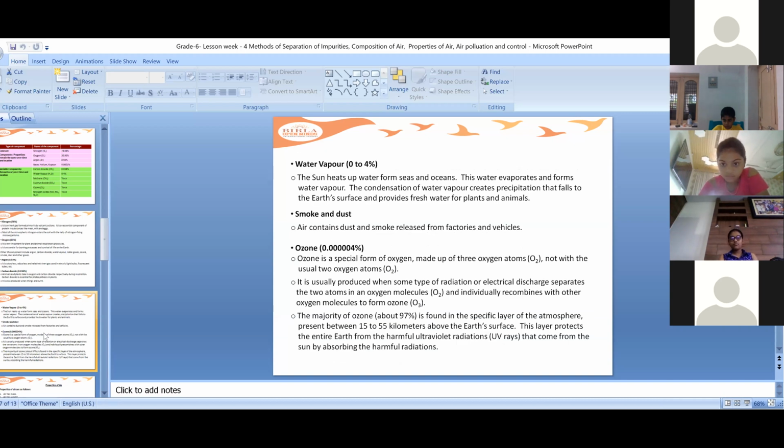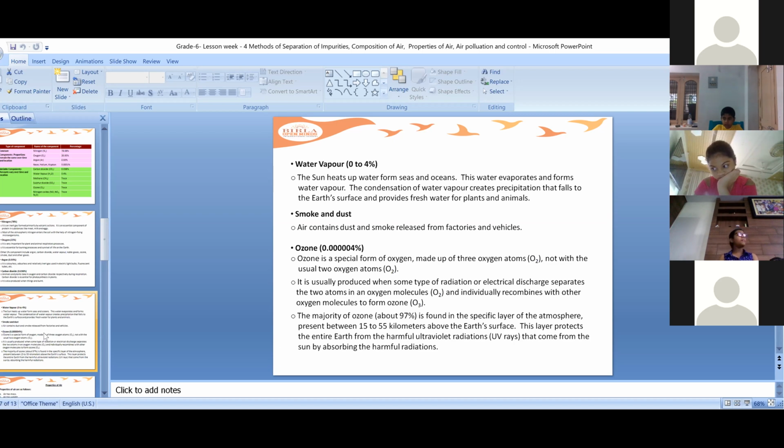So now coming to water vapor. Water vapor is 0 to 4%. The sun heats up water. From where do we get this water vapor? We all know that when there is very much heat, when the temperature is hot, then what happens? The water from seas and oceans evaporates and forms water vapor. Usually a small experiment which you all know, in your house you boil the water, you heat the water.